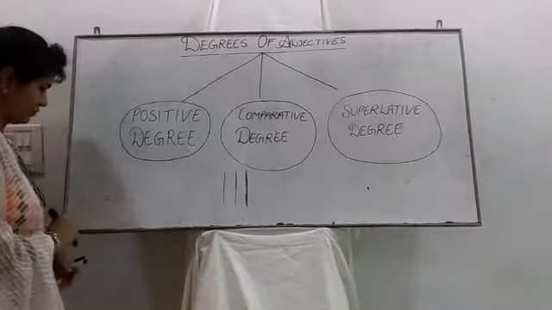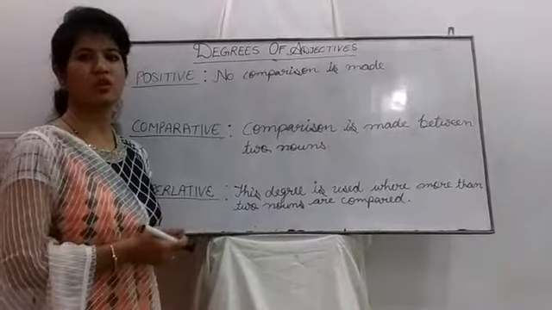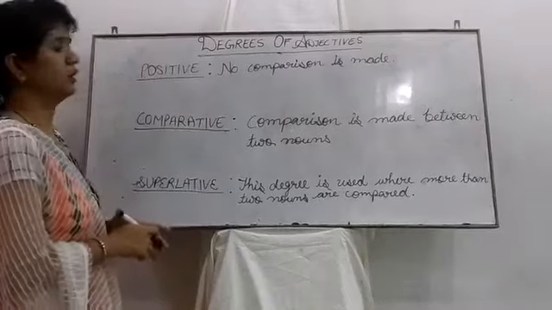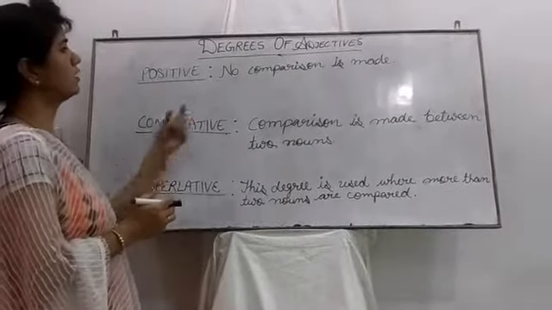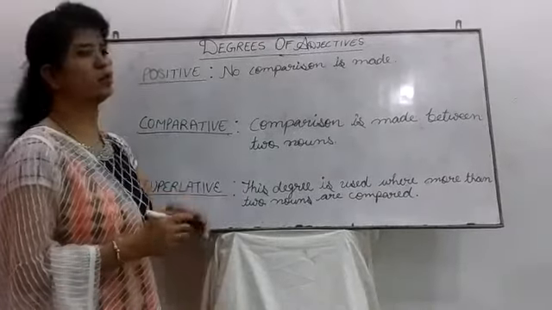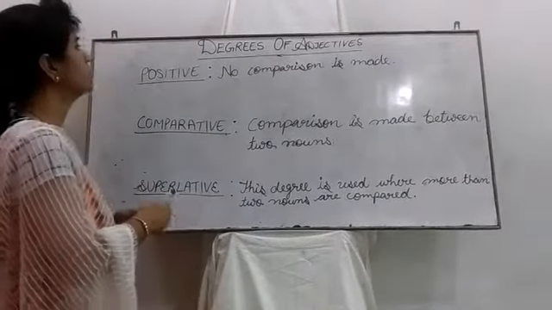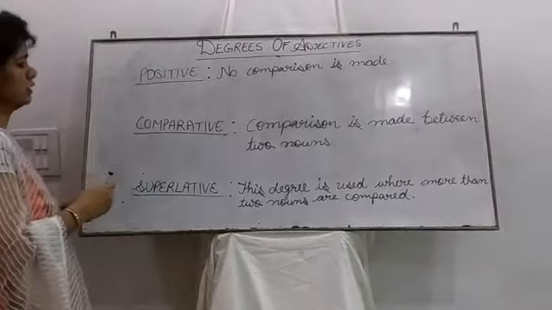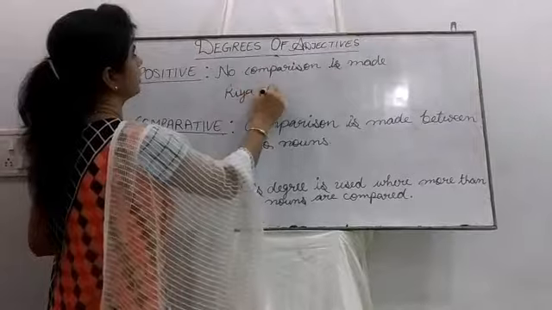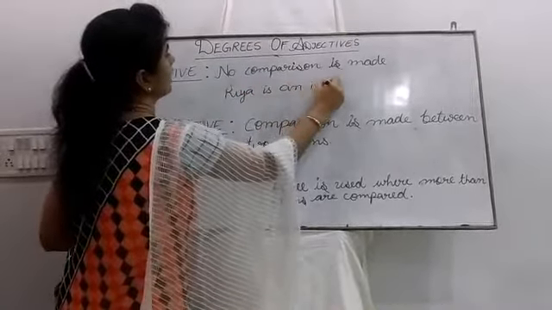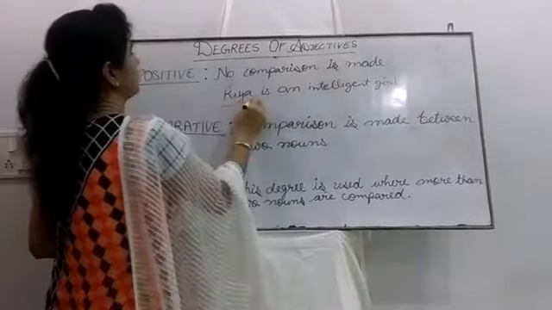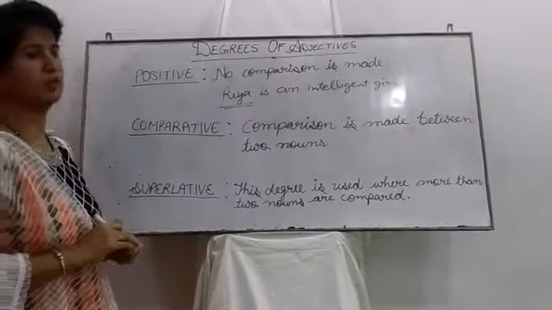Now let's know about the uses of all these 3 degrees. First, the positive degree. The positive degree is used where there is no comparison to be made. We talk like in a simple sentence: "Riya is an intelligent girl." Here we are talking about Riya only.